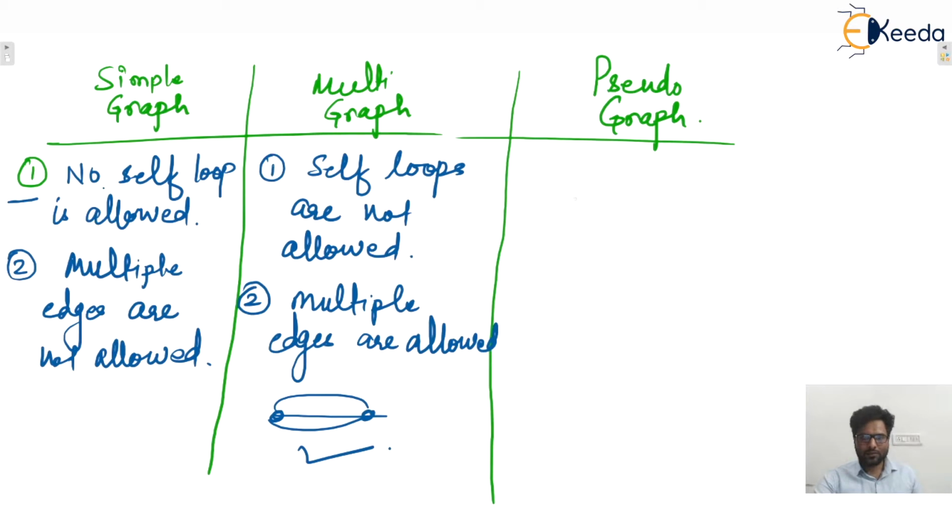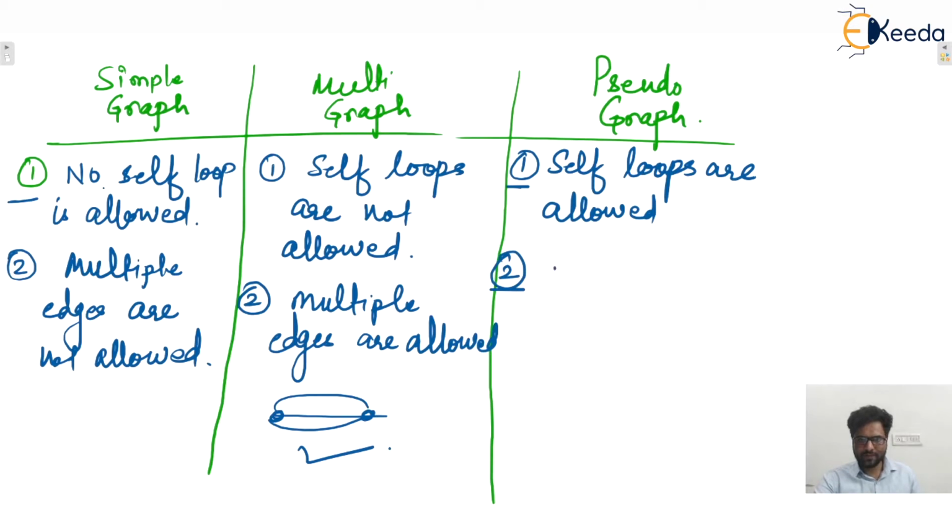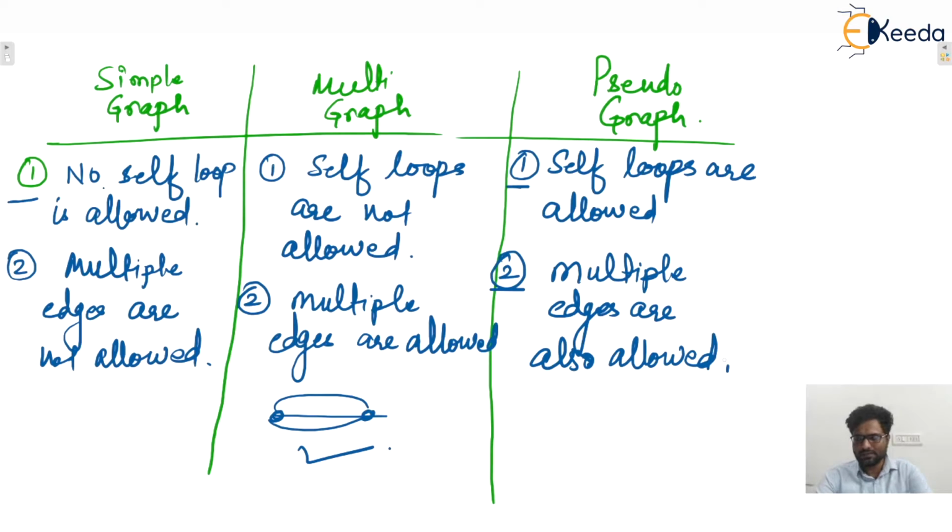In pseudograph, yes, both self loops are allowed as well as multiple edges are also allowed. I think this one is clear to everyone.